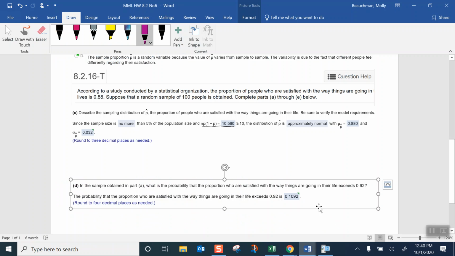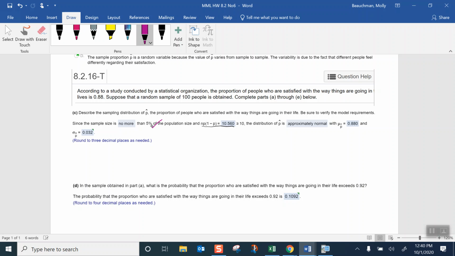Getting back to our question, describe the sampling distribution of p hat, the proportion of people who are satisfied with the way things are going in their life. Be sure to verify the model requirements. The model requirements are the sample size can be no more than 5% of the population size. That means independence.